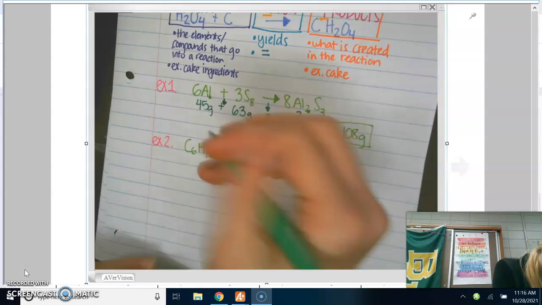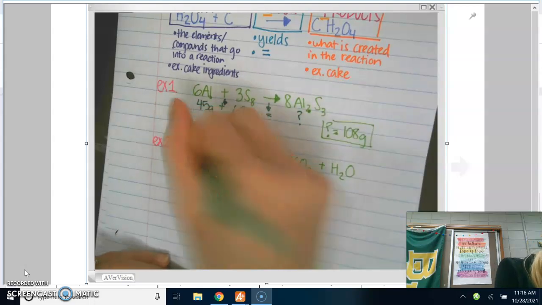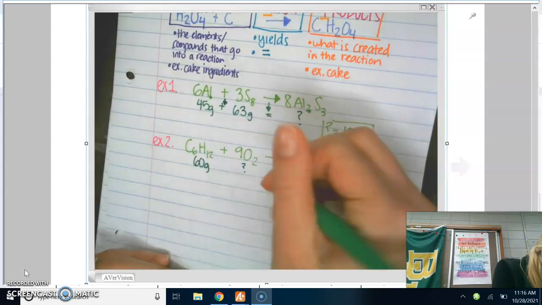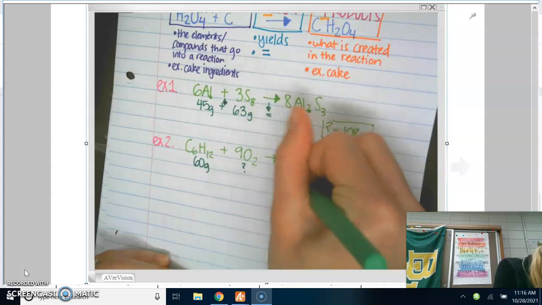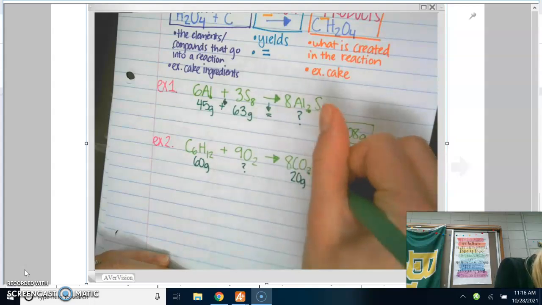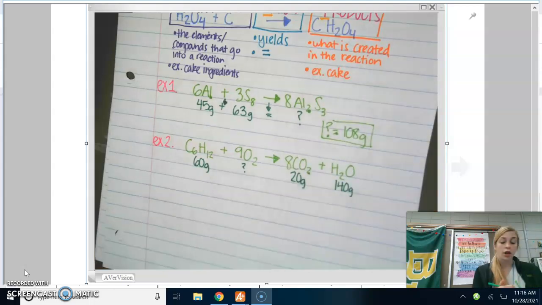And you'll be given masses. All right, so this is exactly what you would see on a question. You're not writing any of this for a question. This is what you would see on the question. You would be asked, what is the missing mass of the reactant?